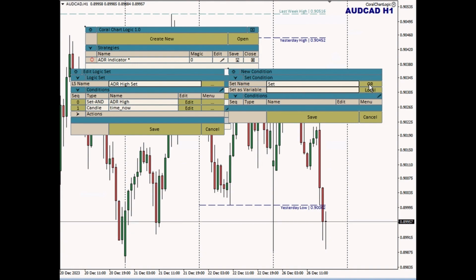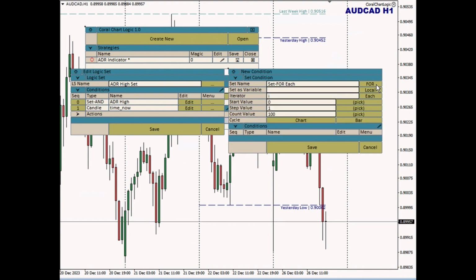But then I realized, you know what? I need another option, which is not. So I just extended it so that it would add not. And then recently I thought, I need a fourth one, which is for. I need this to be a loop. I need to be able to support looping. And so now there are four choices for this set condition type, but it's still just a button that toggles between those four choices. So hopefully that's not too bad.